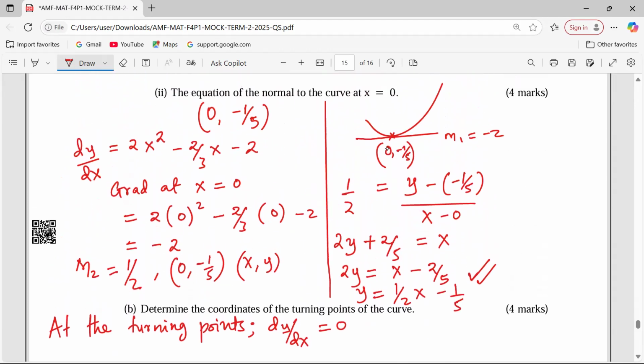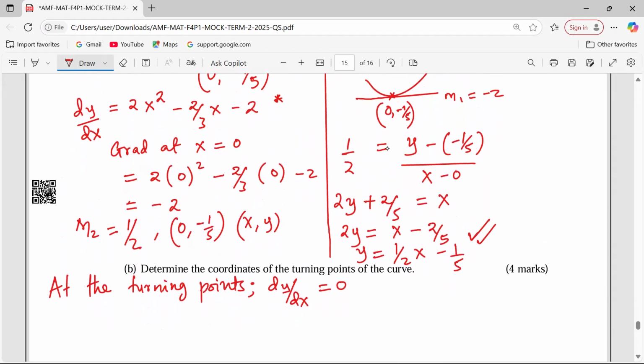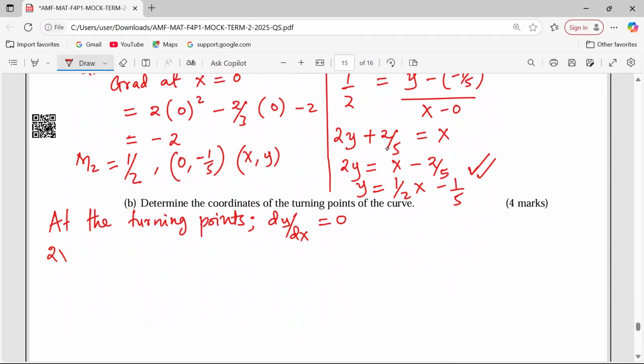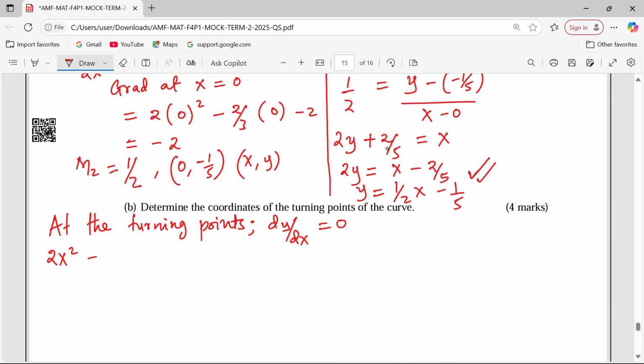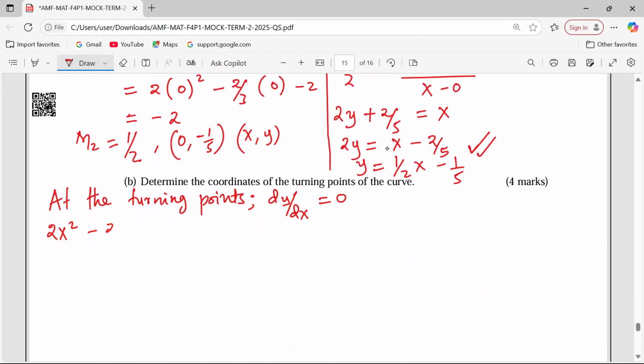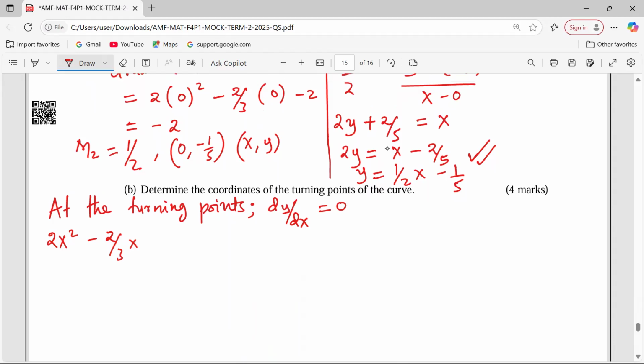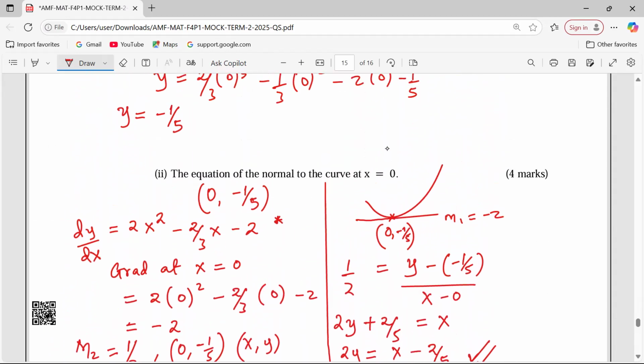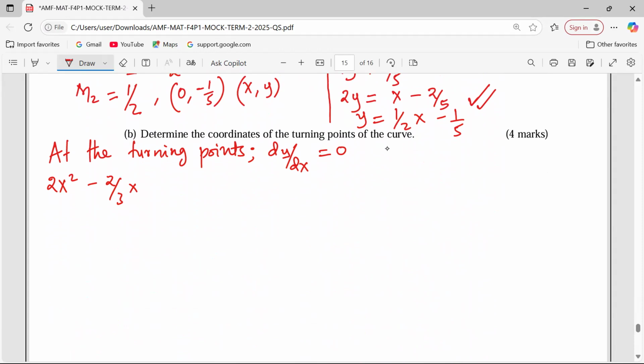So the gradient function is already here. 2x squared minus 2/3 x minus 2 equals 0. That is what you mean by gradient becoming 0. So we can get the values of x when gradient is 0.